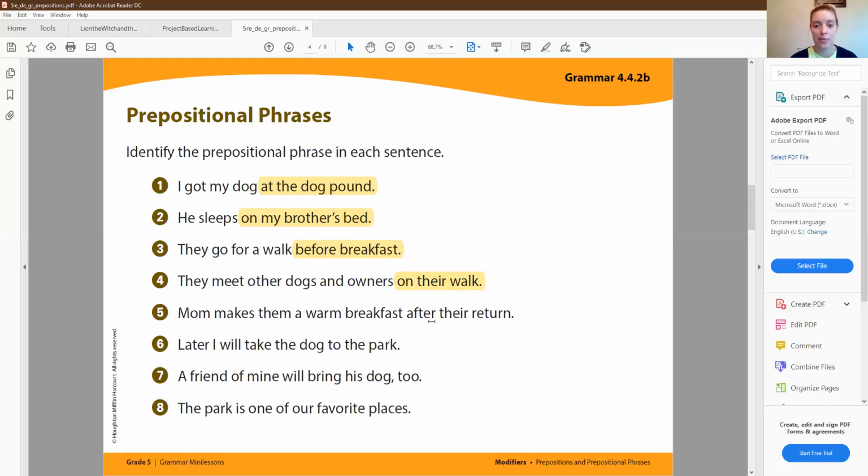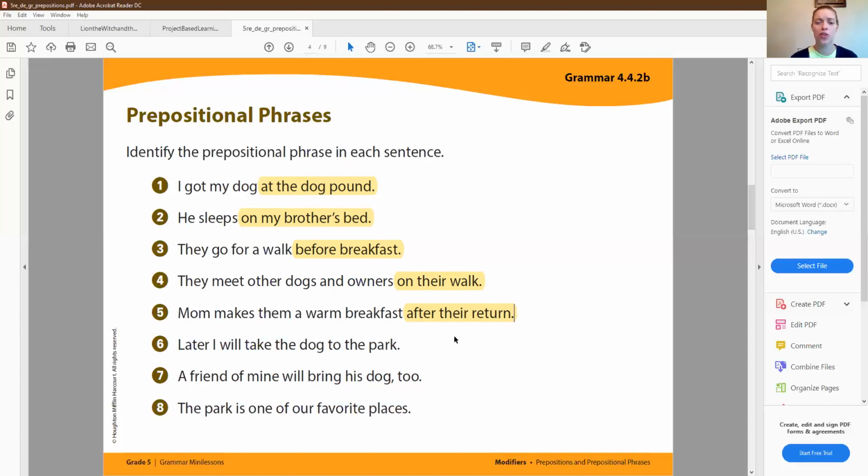Mom makes them a warm breakfast after their return, okay? So mom makes them a warm breakfast. When does she make them a warm breakfast? After their return, okay? So after their return is going to be your prepositional phrase. After is a preposition. It's showing when. So after their return would be the prepositional phrase, okay?